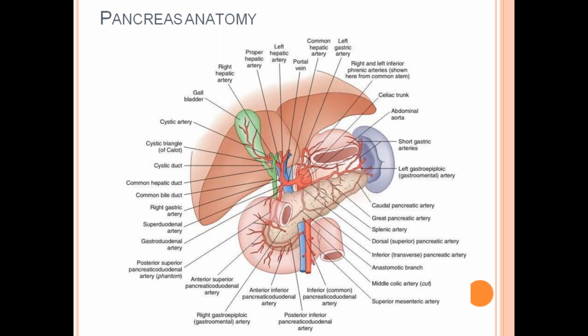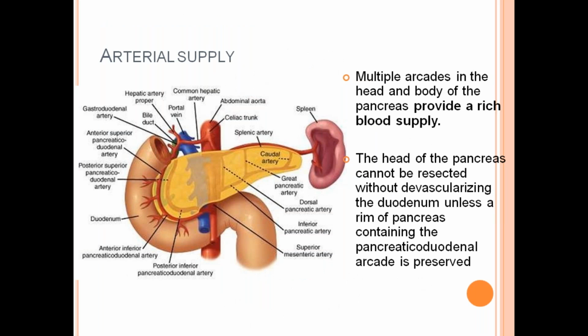These are the anatomic relations. Arterial supply: multiple arcades in the head and body of the pancreas provide a rich blood supply. One branch is from the celiac artery, another branch from the superior mesenteric artery. The head of the pancreas cannot be resected without devascularizing the duodenum unless a rim of pancreas containing the pancreaticoduodenal arcade is preserved. This is the pancreaticoduodenal arcade, duodenum.